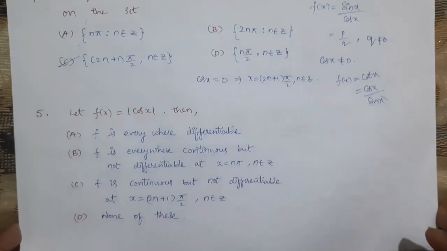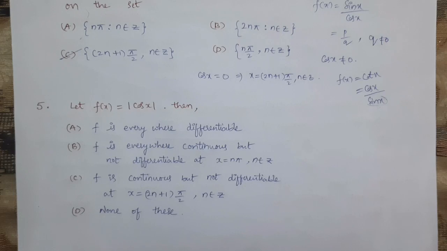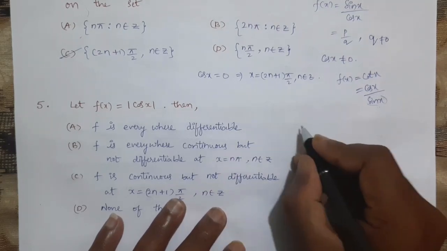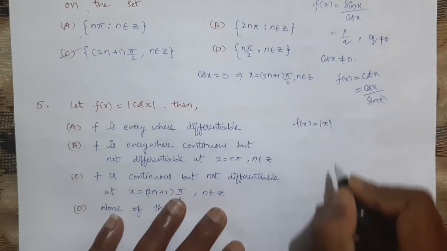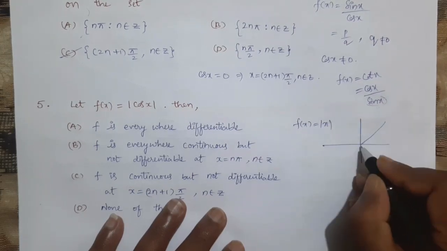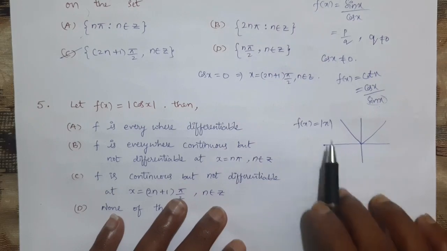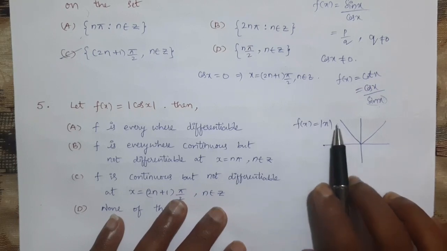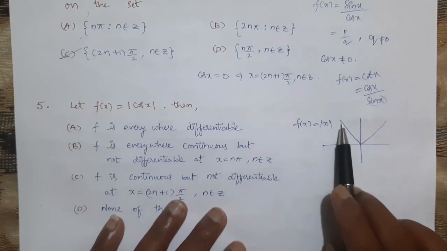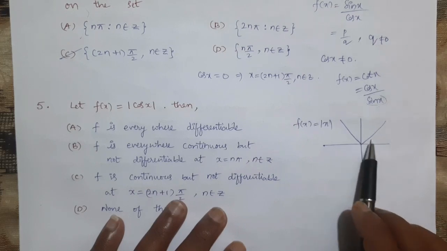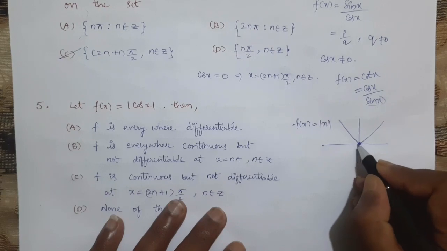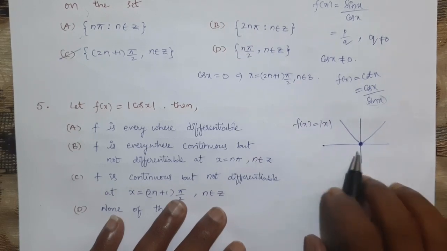Next function. Let f of x equal to mod cos x, then. See, we know that if f of x equal to mod x, first I will draw the graph of that mod x. Whatever the inside function may be, it may be x, 2x, sin x, cos x, whatever it may be, the mod function is always continuous. Remember, the mod x function is always continuous. But where it is not differentiable means wherever we get sharp ends, at that point it is not differentiable.